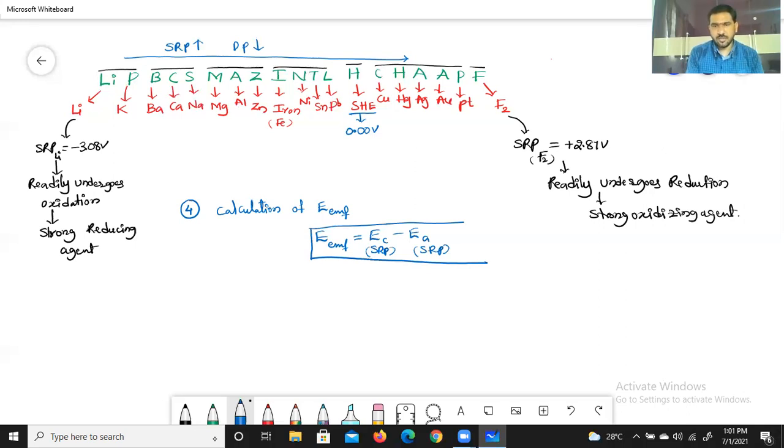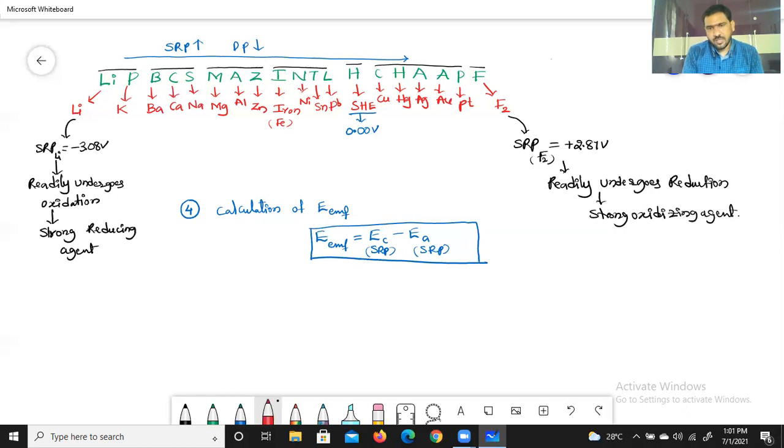Also remember, this EMF value decides whether the reaction will happen or not. The feasibility of the reaction we can know by the calculation of this EMF. That is related with thermodynamics. How is it related with thermodynamics?